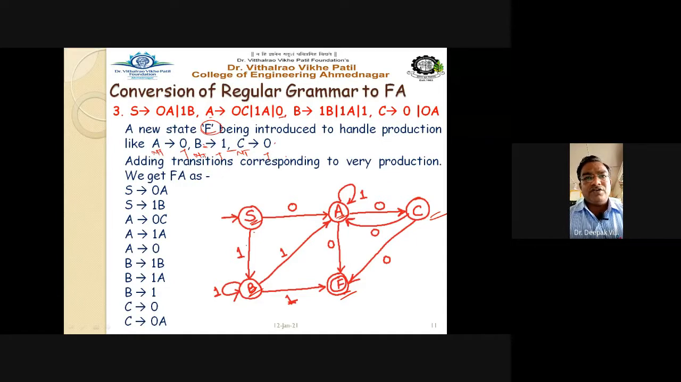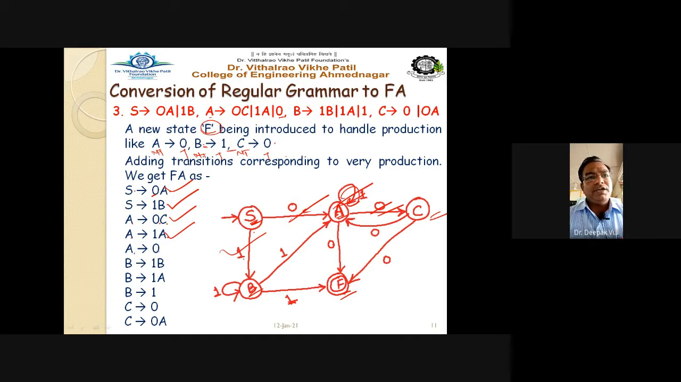So S on 1 goes to B. Yes, this is correct. This is the one we have drawn here. S on 0 goes to A. Yes, this is okay, so this rule is satisfied here. Capital A on 0 goes to C, which means this one. Okay, this is also drawn correctly. Capital A on 1 goes to A, which means it is a self transition, that is okay.